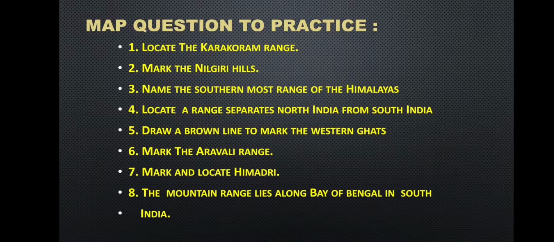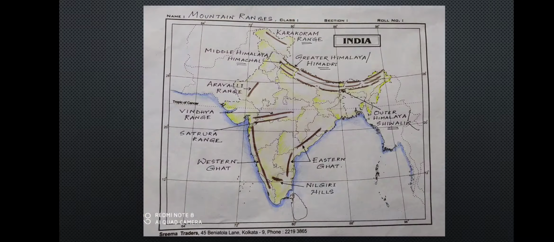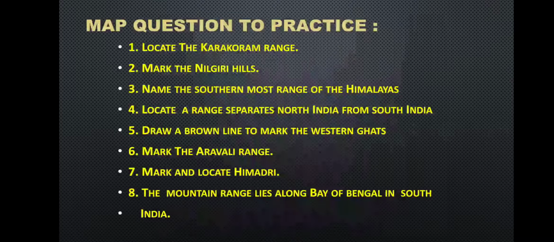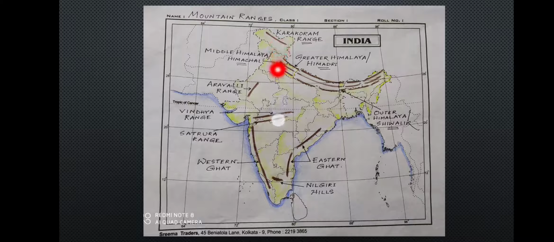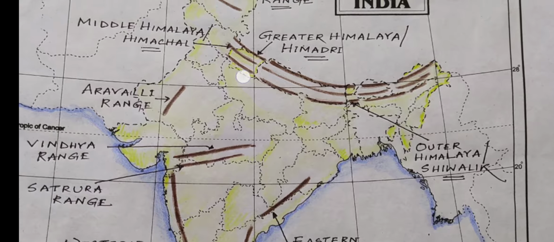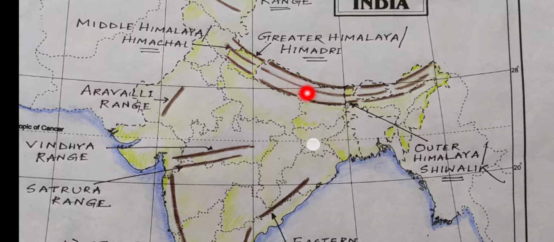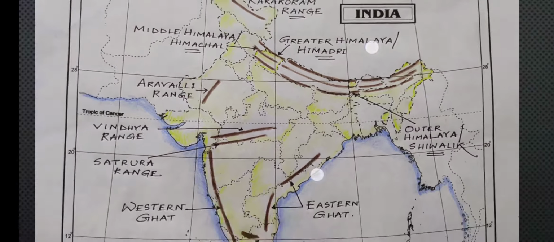Next one, mark the Aravalli range. Just now I have shown this is the Aravalli range, so you should mark it. Okay, you can use color. Mark and locate Himadri. Himadri is the middle one of these ranges. Okay, so I have directly given this question, Himadri. So mark this range. Oh, sorry, this is Himachal. I am extremely sorry. I said Himadri. So the Greater Himalaya, the northernmost part, is the Himadri. I am extremely sorry for my mistake. Okay.